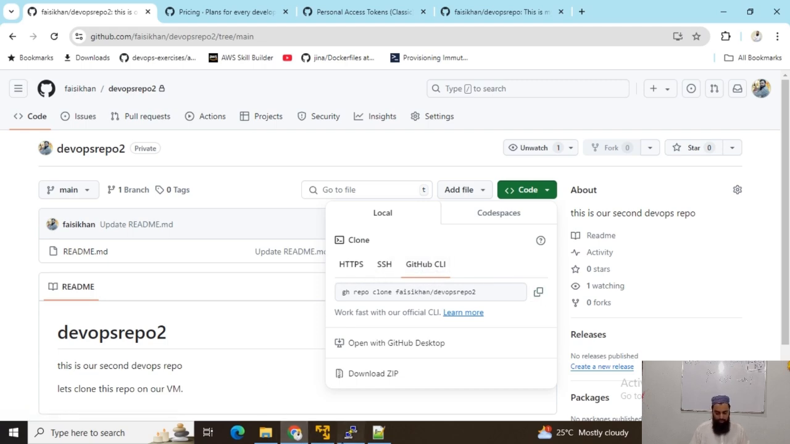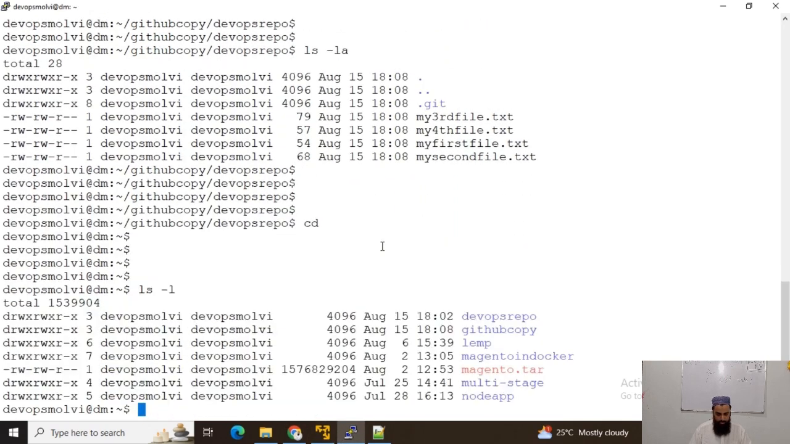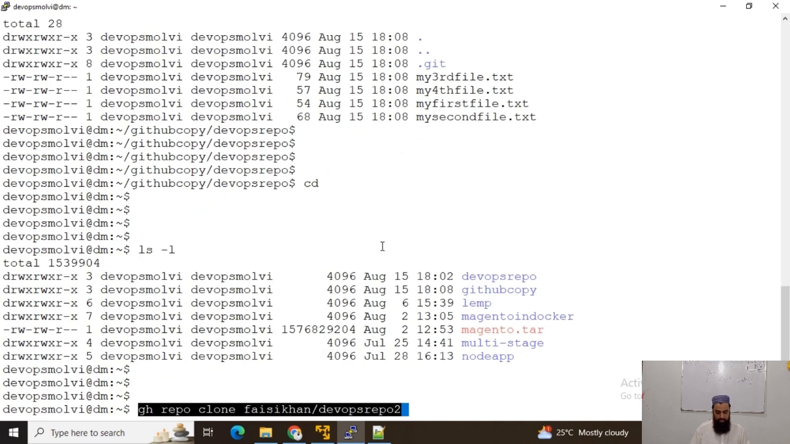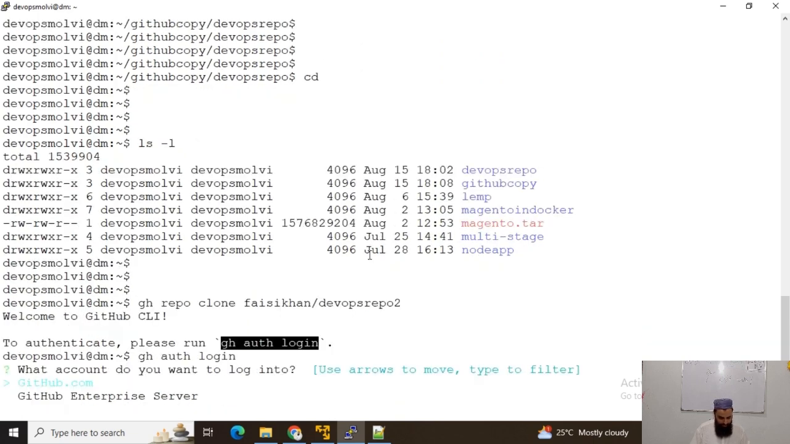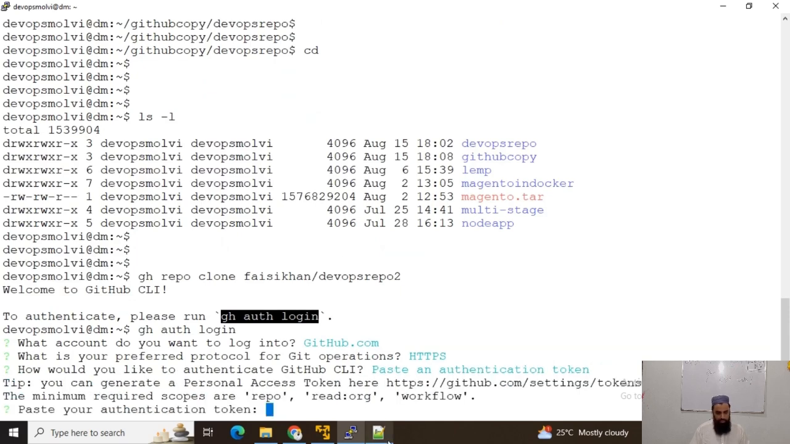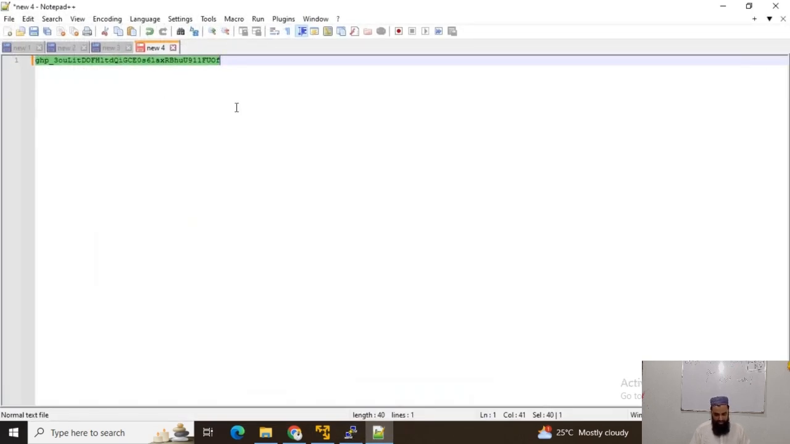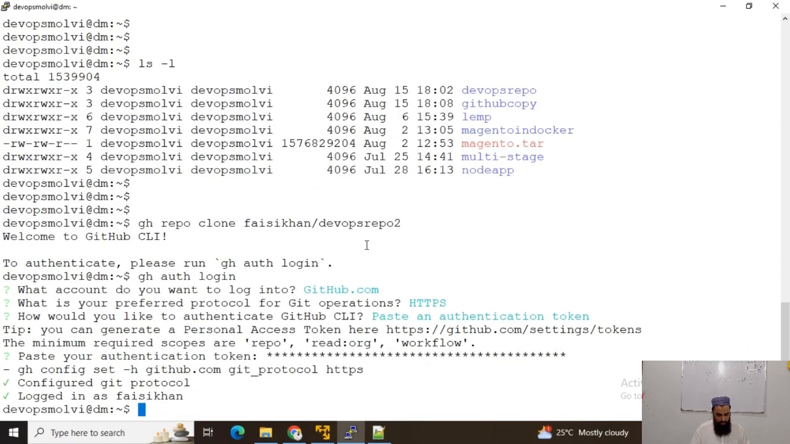So I will use this URL, and for instance, in our DevOps Molvi folder, I will use this, and now it says that run gh auth login, and I will log in again and login with paste and authentication. So I have to paste the authentication again. Once logged in, okay, now